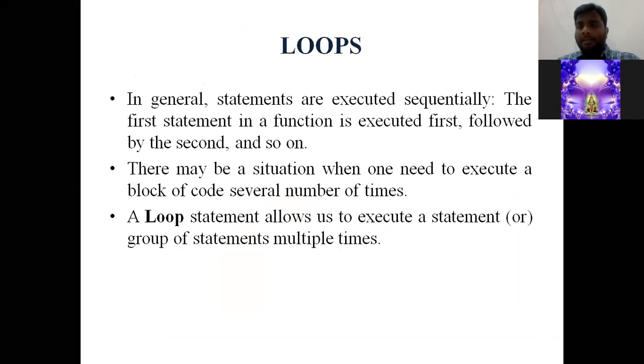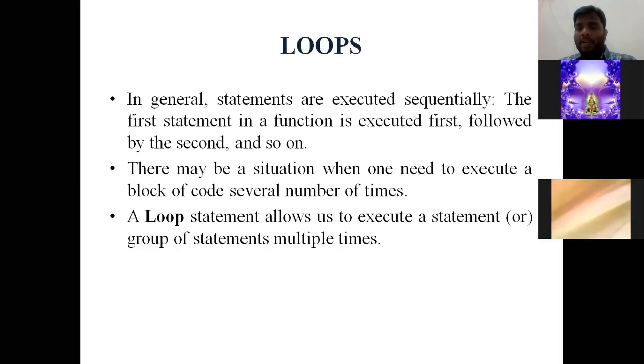If there are 10 lines in a program, execution starts from the first line. After the interpreter has checked the first line, if there are no errors, it enters the second line. Then the interpreter checks the second line, and if there are no errors, it enters the third line. That is the sequence we follow when executing a program. But there may be a situation where the user needs to execute a set of statements several times.